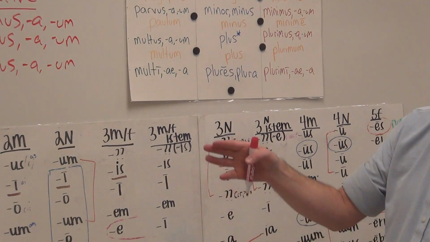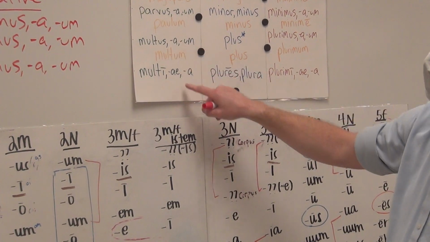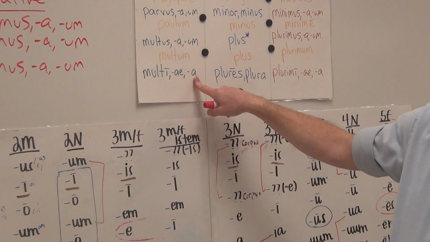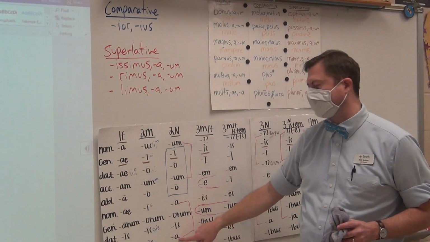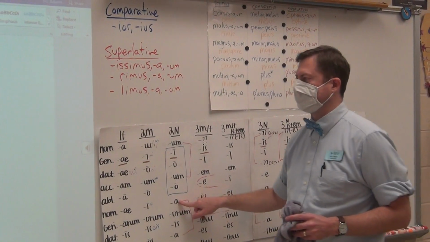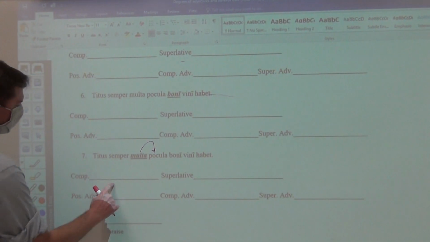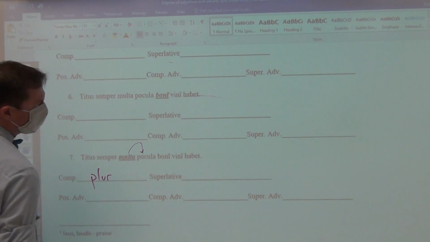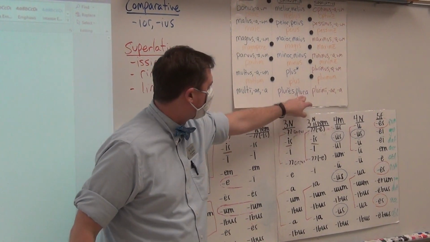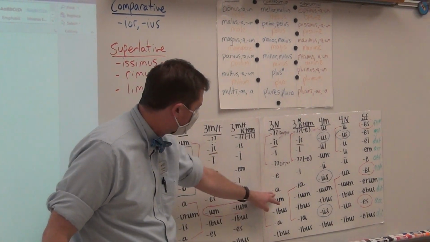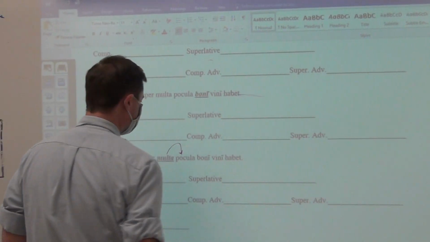So, we want to make it, of course, multa. This is the multa here, not the multa here. Not feminine singular, but it is neuter plural. And so, multa and multa. This is the multa we're dealing with, but it would be identical to the nominative, neuter plural, modifying pocula, many cups. So this would be plur, and we need to go over here to see. It's either plures for masculine and feminine, and plura all the way down, and then we are dealing with plura, and thus the accusative plural, plura. That is the answer that you see there.